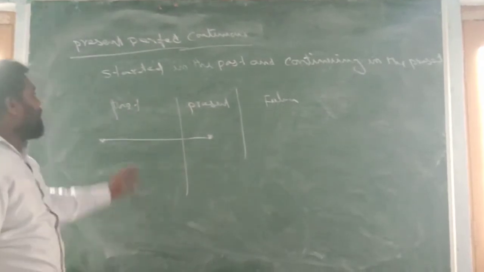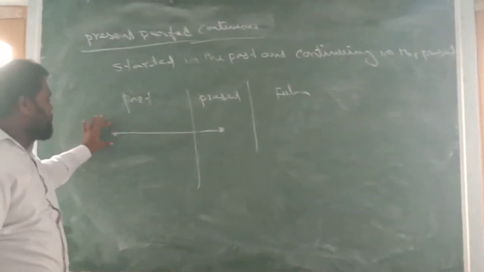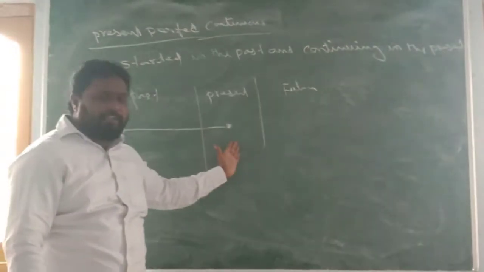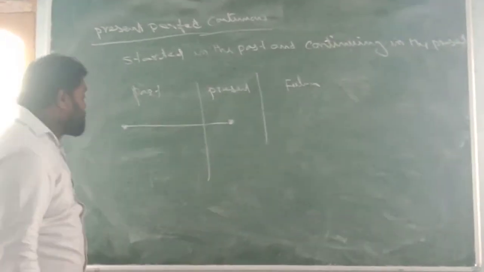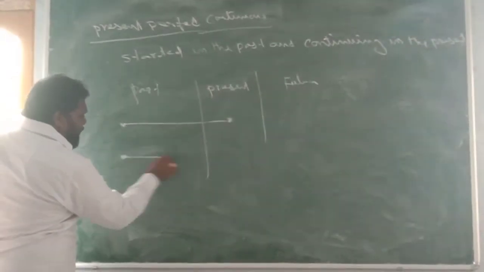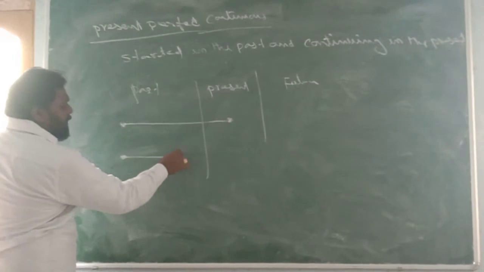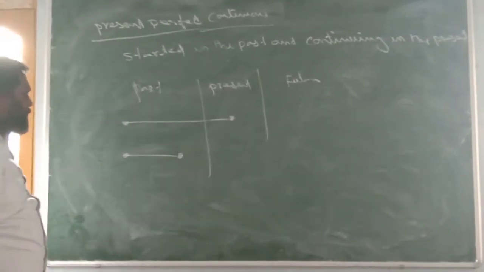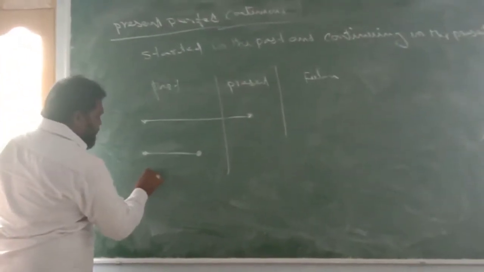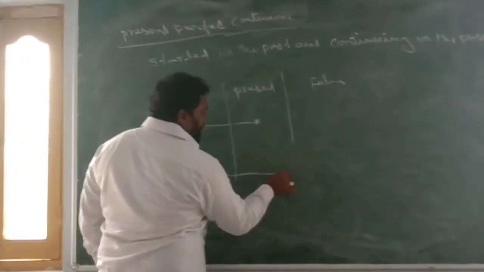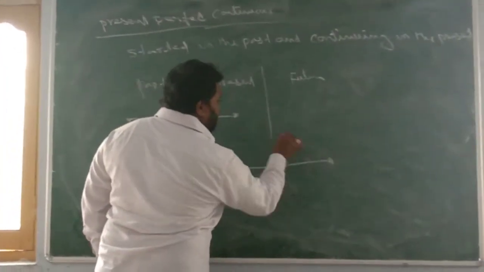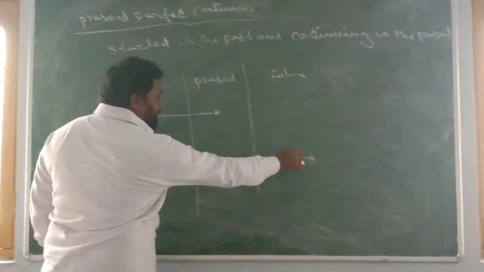Present perfect continuous tense started in the past, continuing in the present. Past perfect continuous tense started in the past and continuing up to the past. Sorry, past. Future perfect continuous tense started in the past, continuing in the present, and continues up to a particular time in the future.